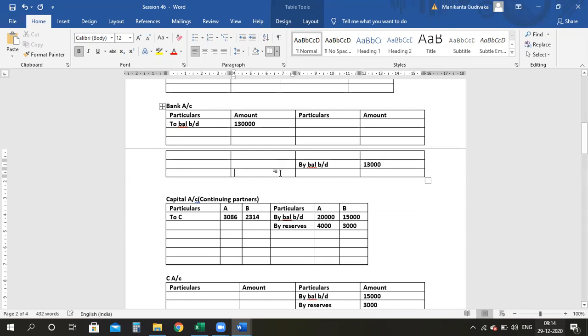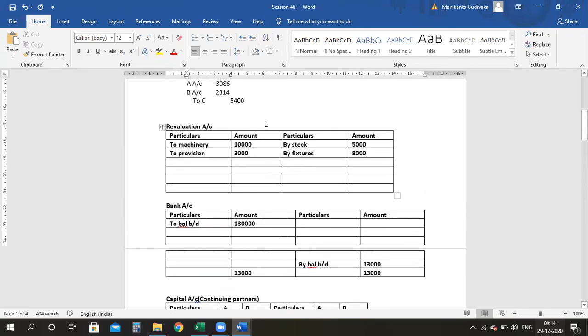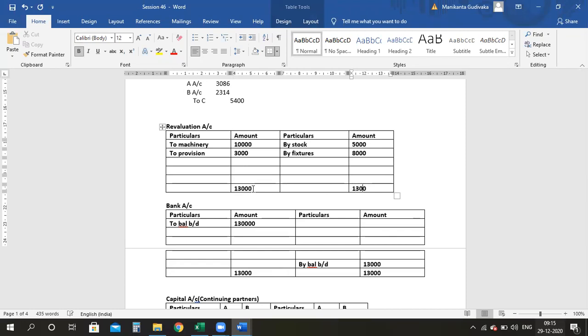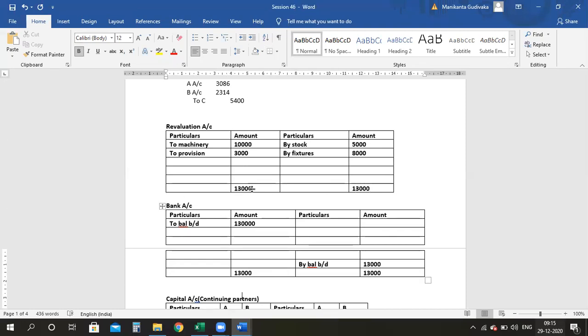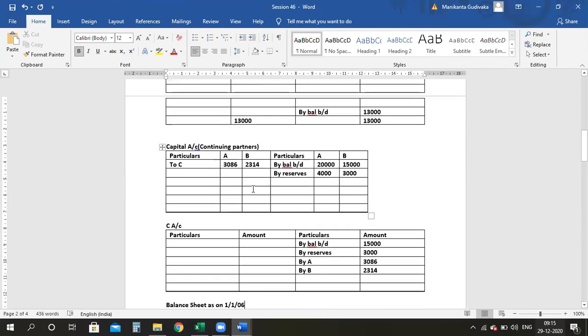So this is 13,000 here and this is 13,000 here. Okay. Now please calculate revaluation profit or loss. If you see here, we don't have any revaluation profit or loss. 13,000 here and here also 13,000. No loss or no profit. Are we clear, everyone?